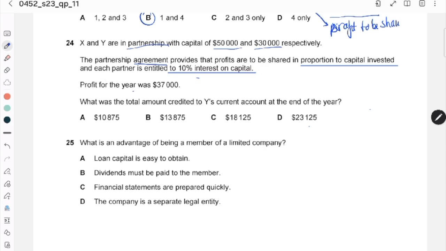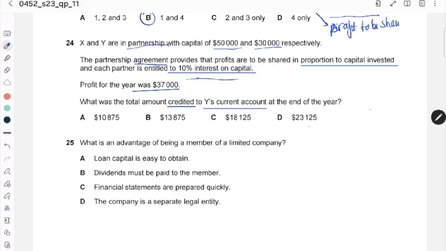Profit for the year was 37,000. What was the total amount credited to Y current account at the end of the year?